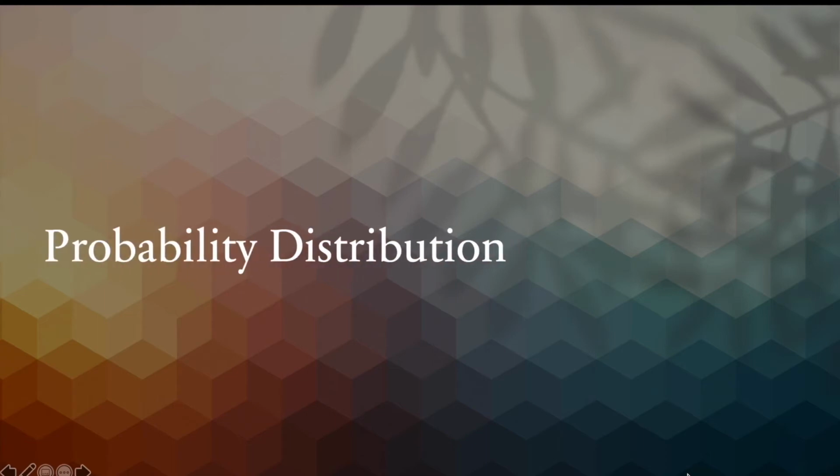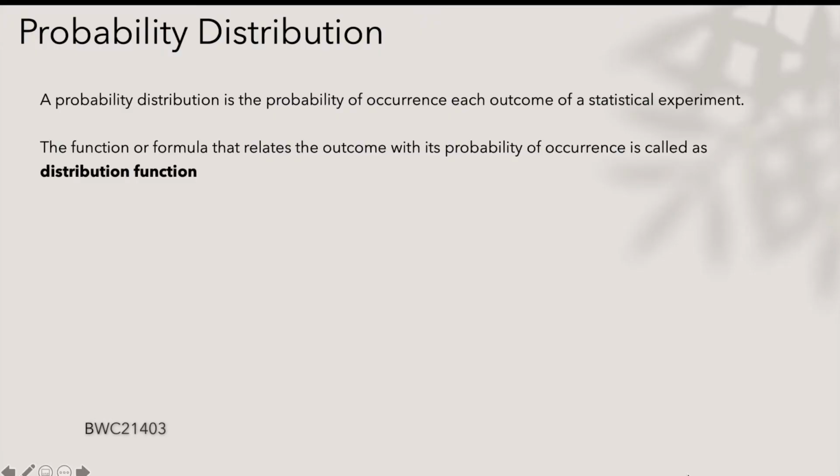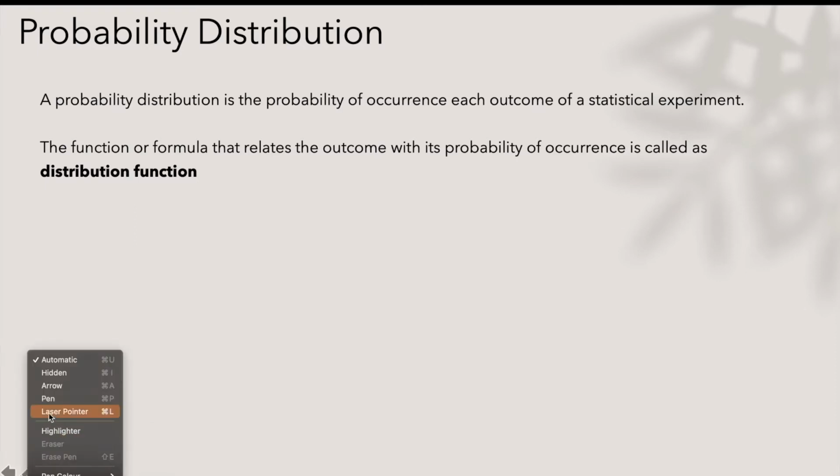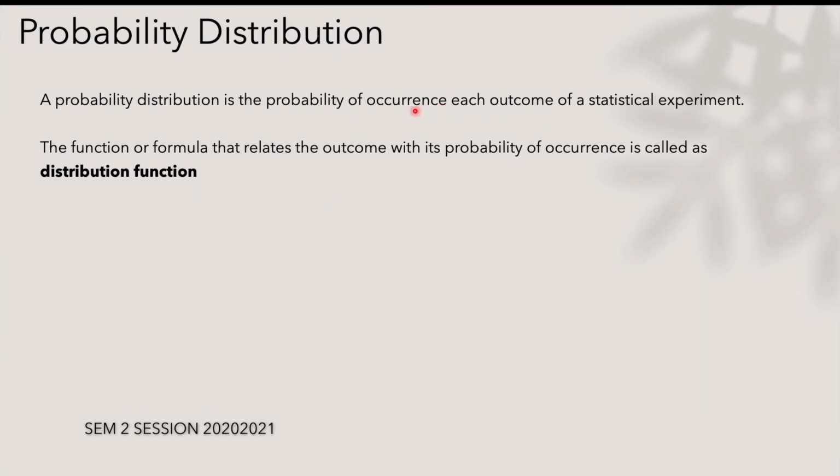Let me introduce probability distribution to you. Probability distribution is the probability or the chances of a certain outcome to occur in a statistical experiment. It means that if you are performing a statistical experiment, there are chances of various different outcomes to occur. So the probability or the chance of each outcome to occur is called the probability distribution, and these distributions